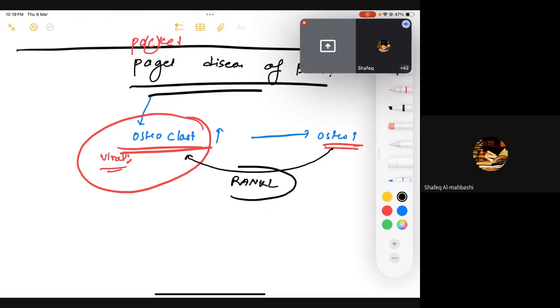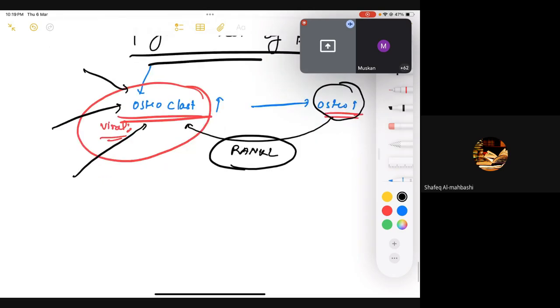But what happens in this pathology? The virus comes and directly tells the osteoclast to increase its activity. So the osteoblast will be just sitting and watching. It's going to eat a lot of bone. Then the osteoblast thinks the osteoclast is acting without my commands; I'm not sending any RANKL, but it's eating bone again and again.